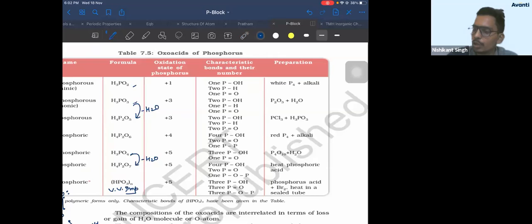I would suggest you just give it one read. You can read it once and that's all. No need to stress too much on it. Okay? Preparation of oxo acids has not been asked that much, but do read it once.